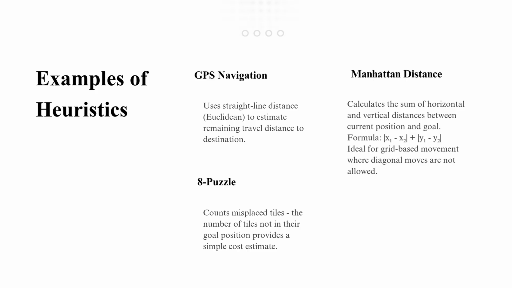Navigation systems often use straight line distance, also known as Euclidean distance, to estimate how far a destination is from the current location. Even though roads may curve, the straight line estimate provides useful guidance for route planning.